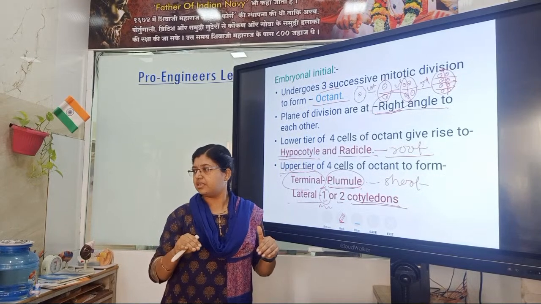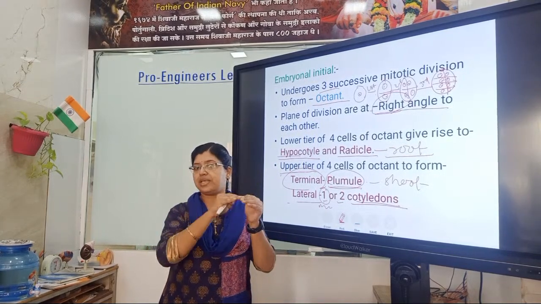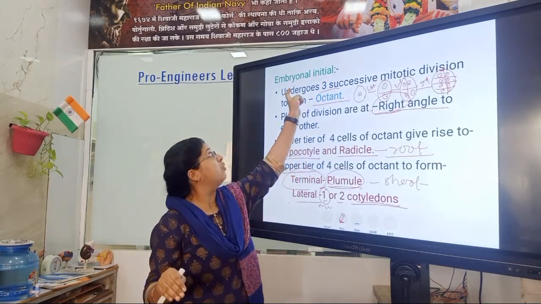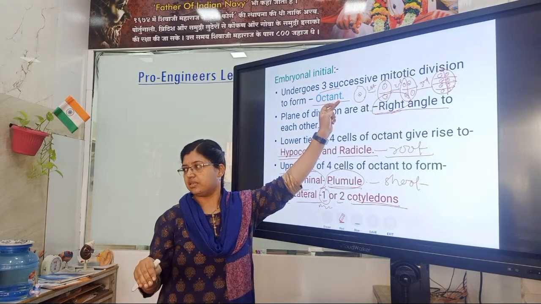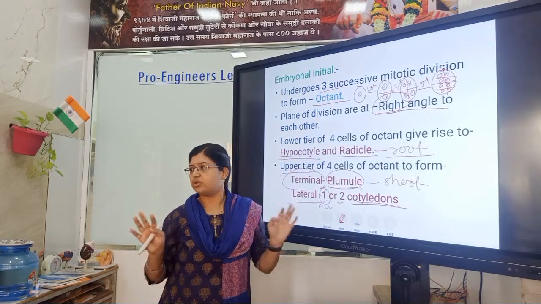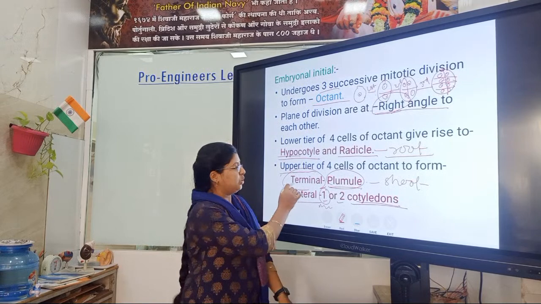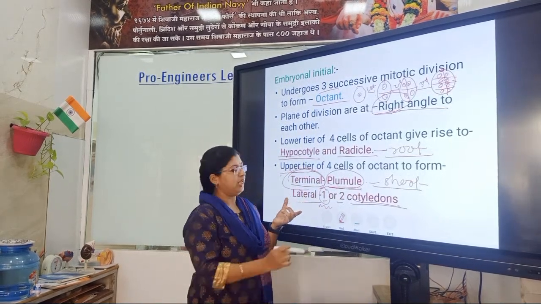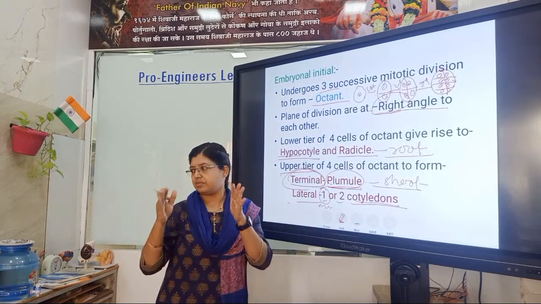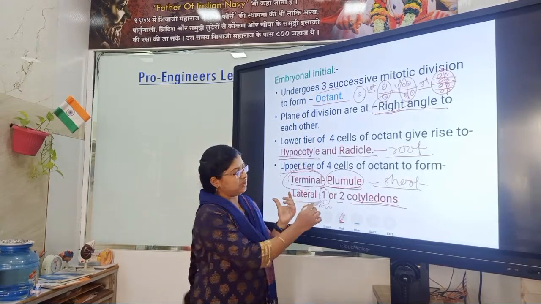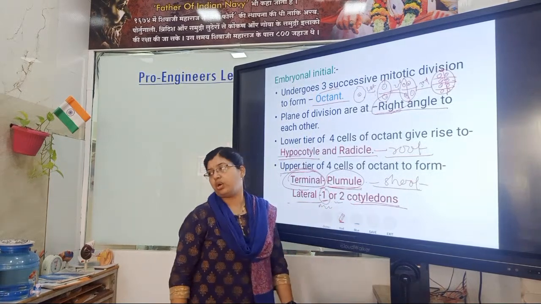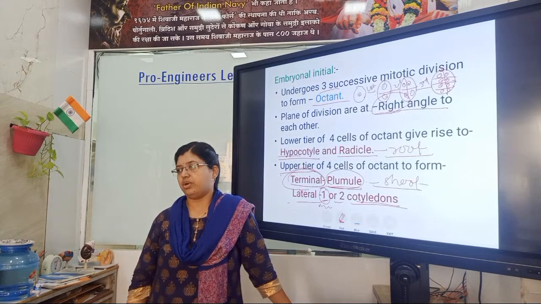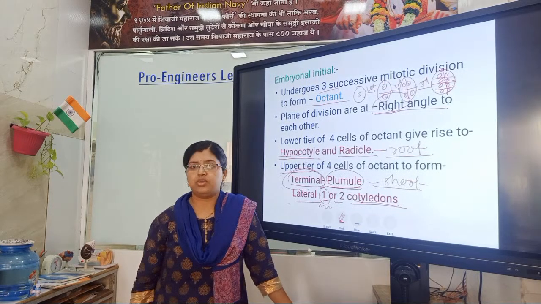Correct? Proembryo gives rise to basal and terminal. At the terminal side, which is there? Embryonal initial. Got it or not? Yes, ma'am. So the terminal gives rise to the shoot, and the lateral cells give rise to 1 or 2 cotyledons, either monocot or dicot. Clear? Yes, ma'am.